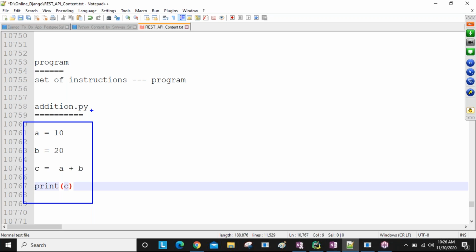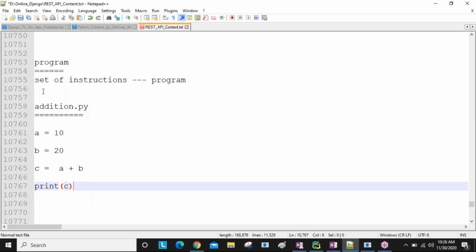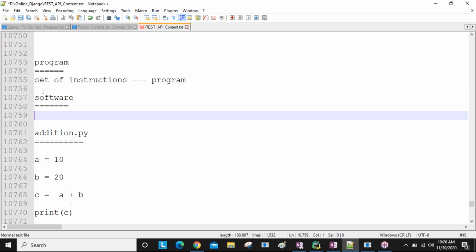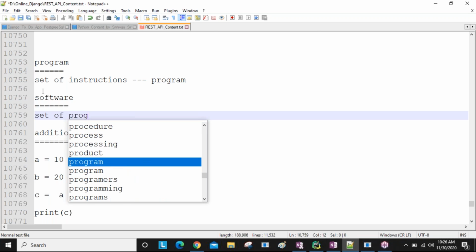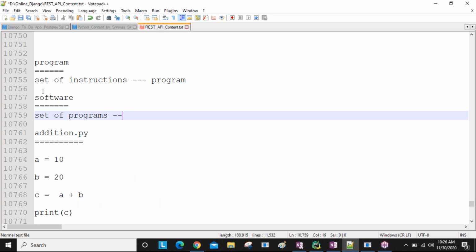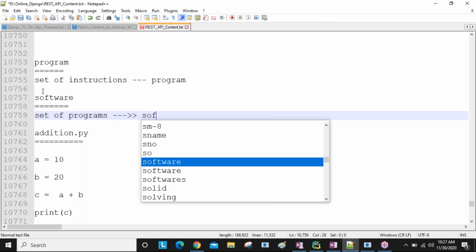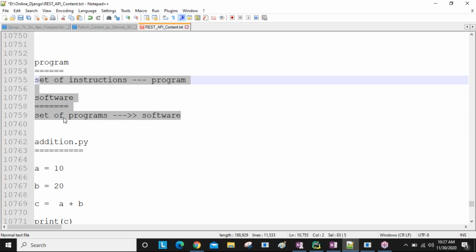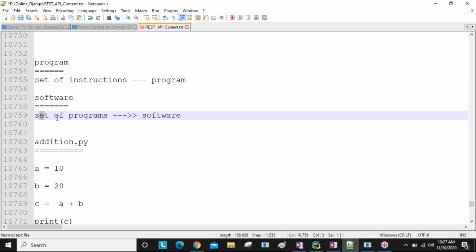Now software is there, guys. Another definition, software. So what does software mean? Set of programs. A set of programs is called software. Clear this one? So what software means is a set of programs, or simply a collection of programs. Sir, I'm giving shortcut points, simple points. The full definitions you will get in the documentation. So a collection of programs or set of programs we call software, guys.